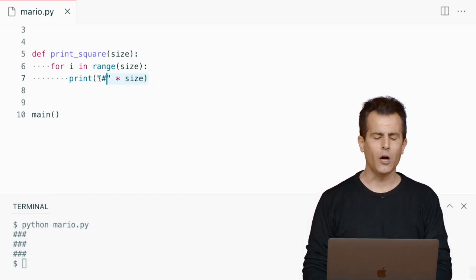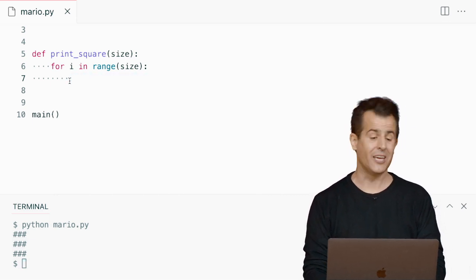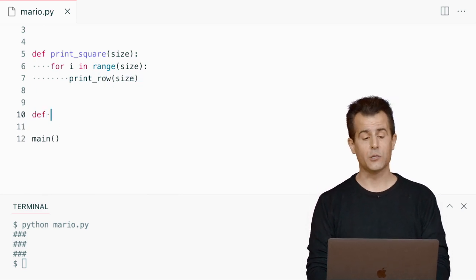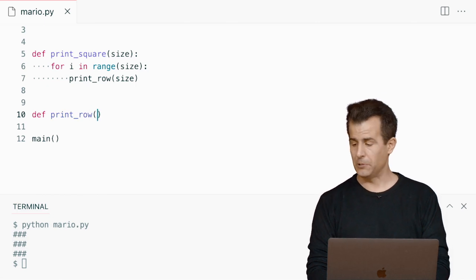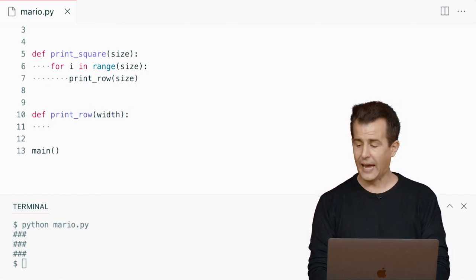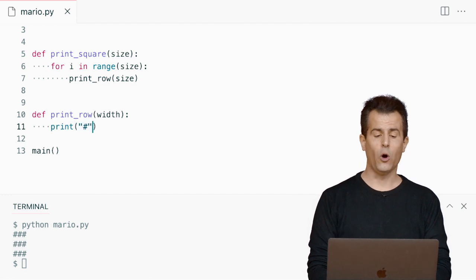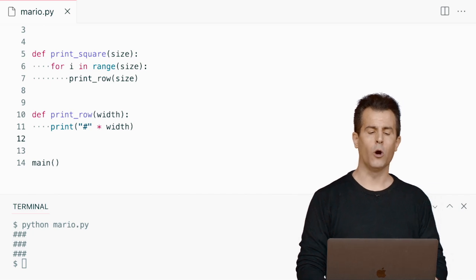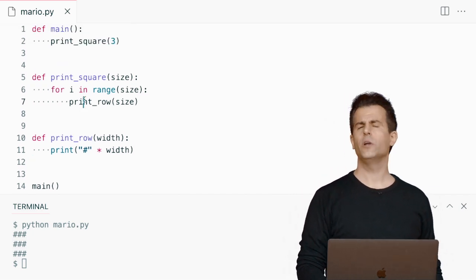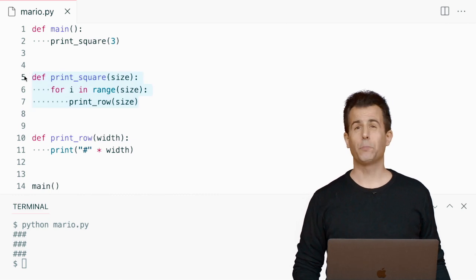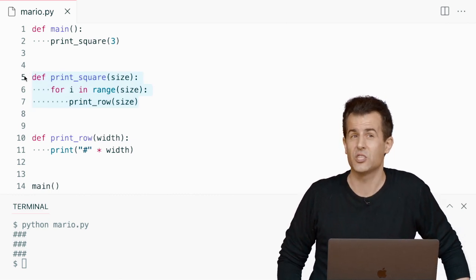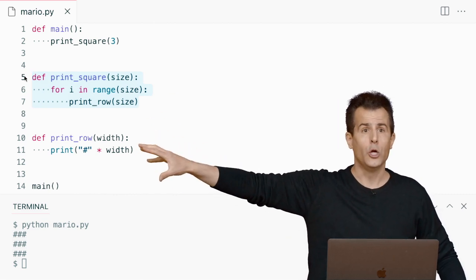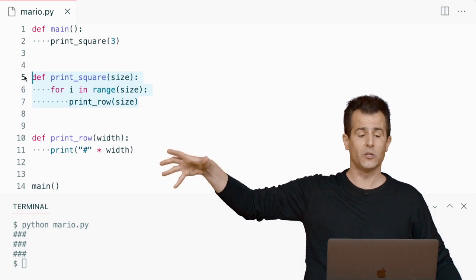If you like abstraction and you'd like to wrap your mind more around what the code is doing, well, let's do this. Let's propose that you implement a function called print_row, passing in size. And let me propose that this print_row function simply take in that width and print out the individual hash that many times. In other words, here's an opportunity for abstraction, whereby, well, what does it mean to print a row? Well, when you're implementing print_square, I don't really care what it means to print a row. I just need to know that someone's taking care of printing the row. You can kind of pass the buck to another function altogether.